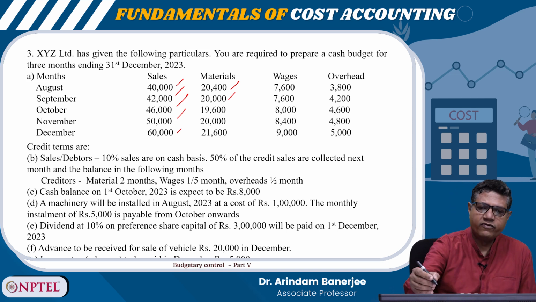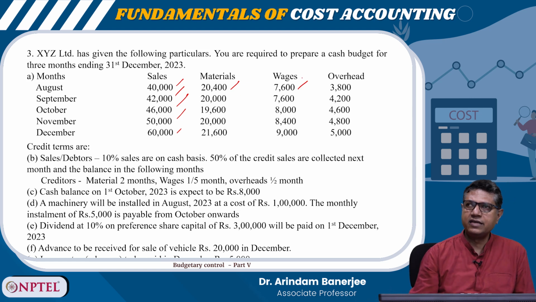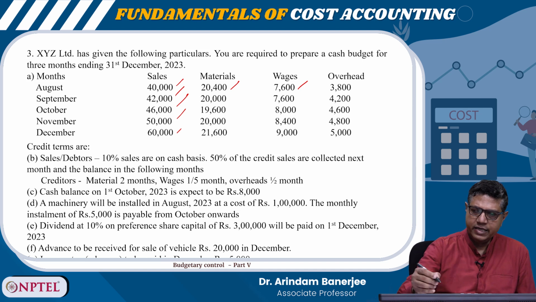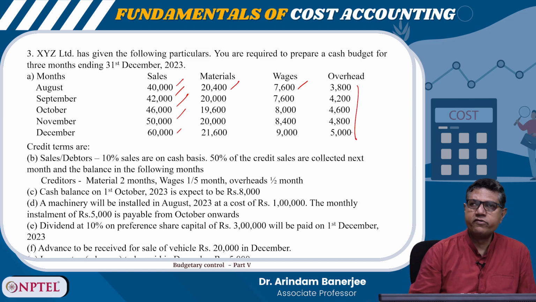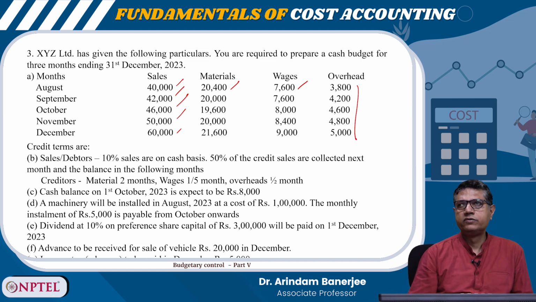For wages, for August, it is 7,600. September 7,600, October 8,000, November 8,400 and December 9,000. Overhead for August is 3,800, September 4,200, October 4,600, November 4,800 and December 5,000.